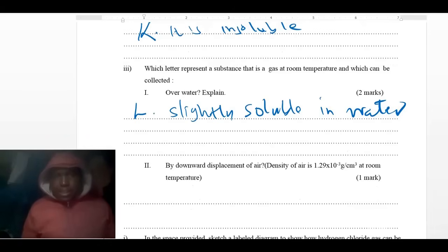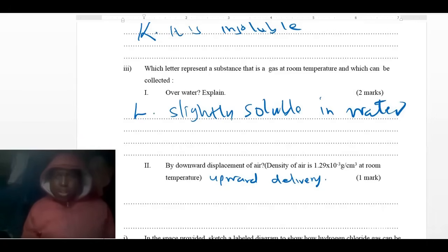Which substance can be collected by downward displacement of air? So a substance which is going to be collected by downward displacement of air. Remember, downward displacement of air is upward delivery. For a gas to be collected by that, that gas must be lighter than air. So if it is lighter than air, it means it is less dense than air.